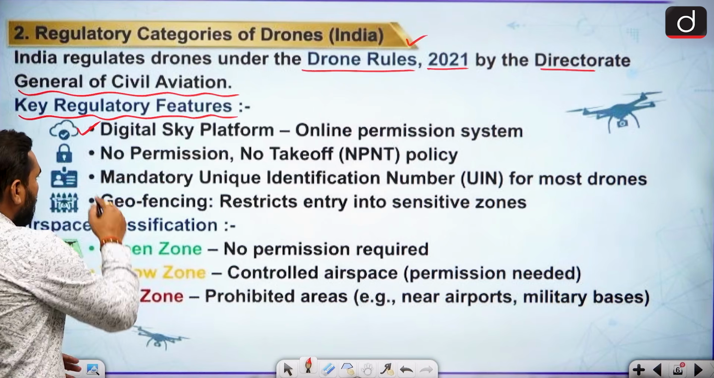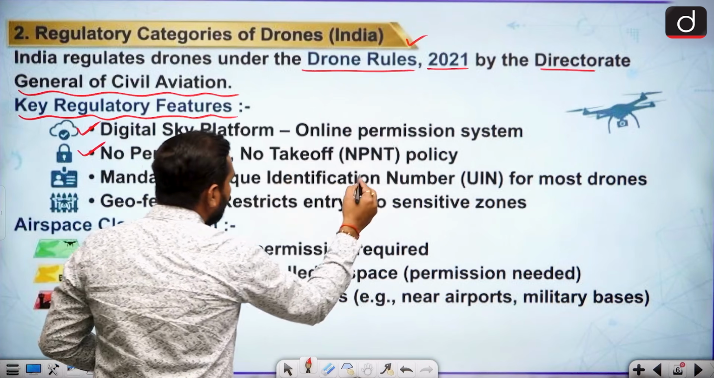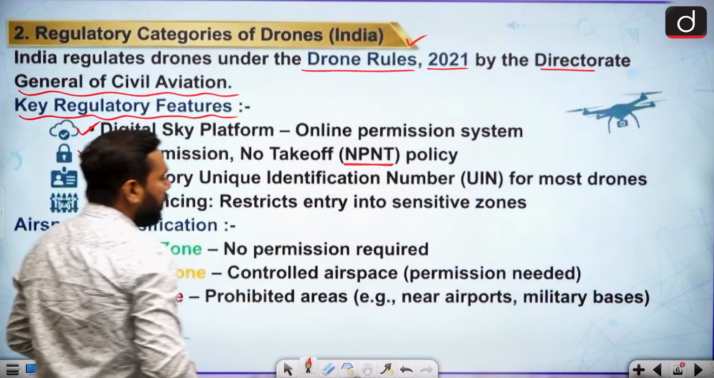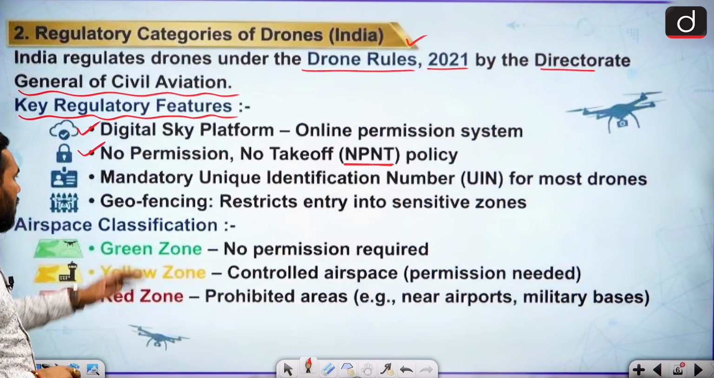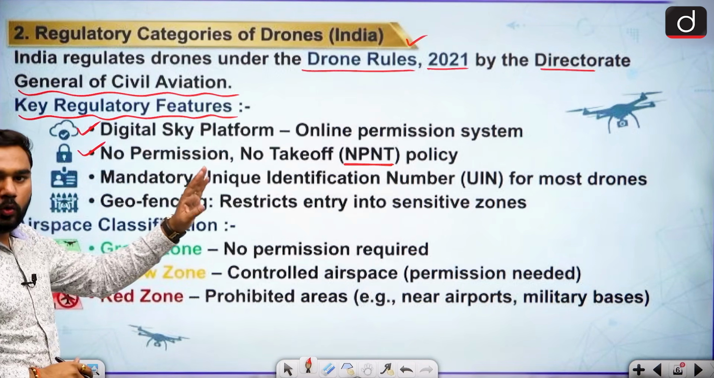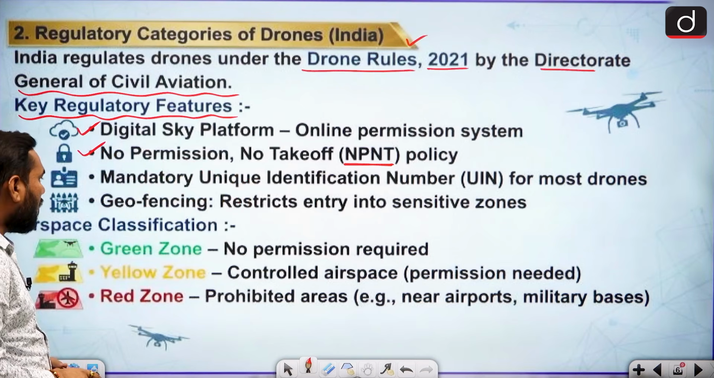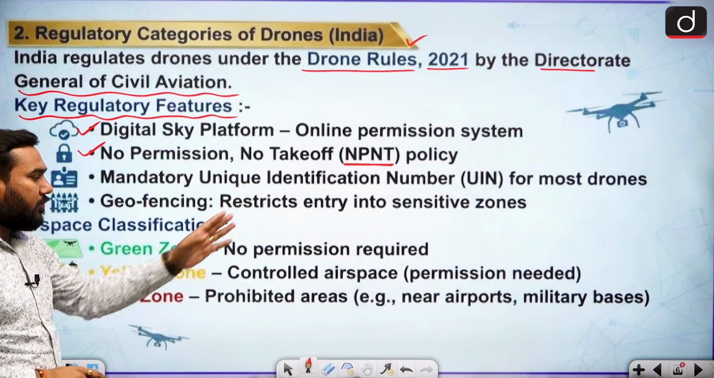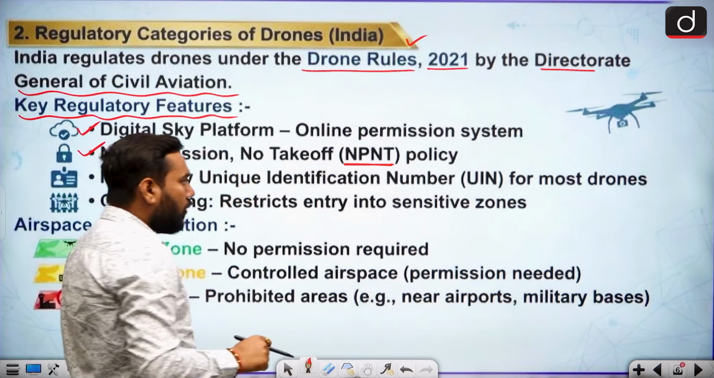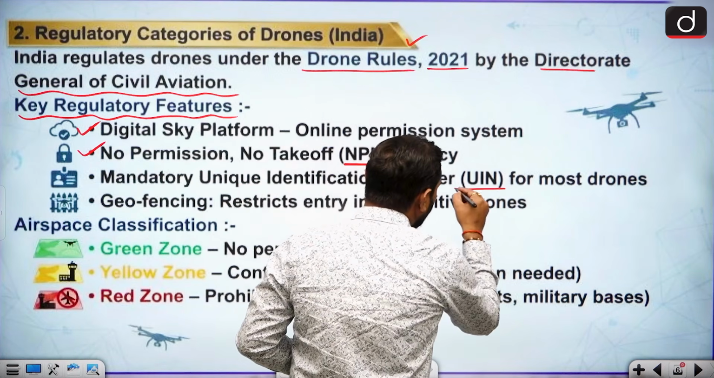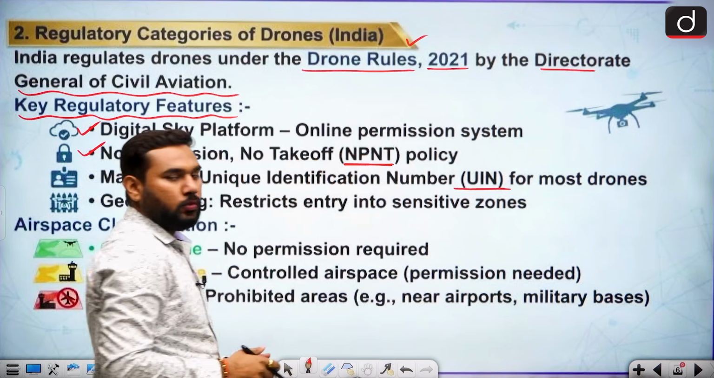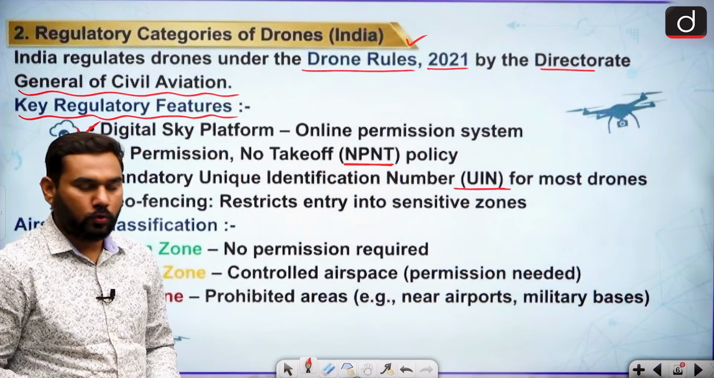Also, no permission, no takeoff. That is the most important rule, the NPNT policy. If permission is denied, then no takeoff. Simple as that. There is also a mandatory unique identification number: every drone has a unique identification number, which can define the use of the drone as well.